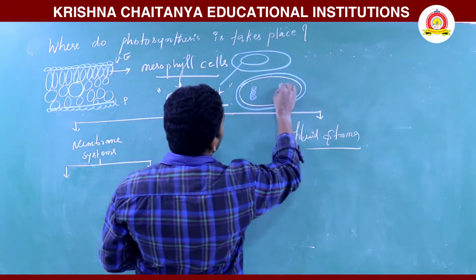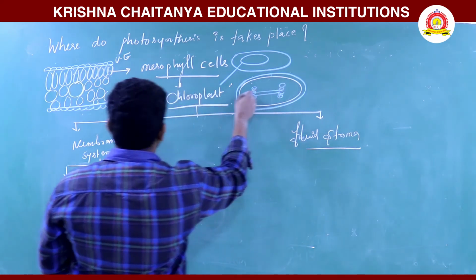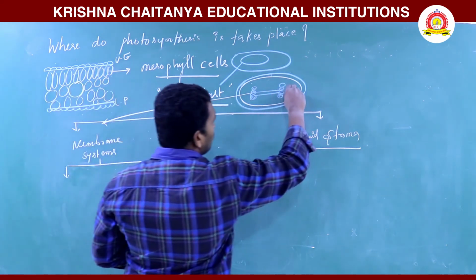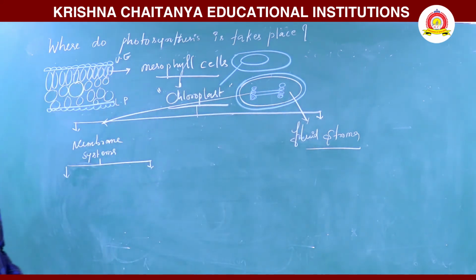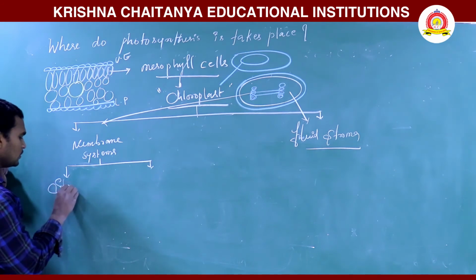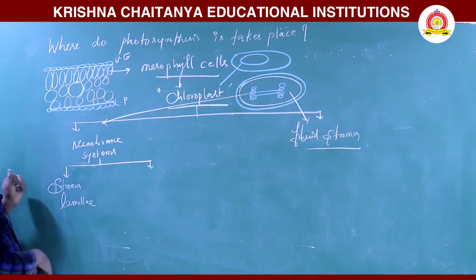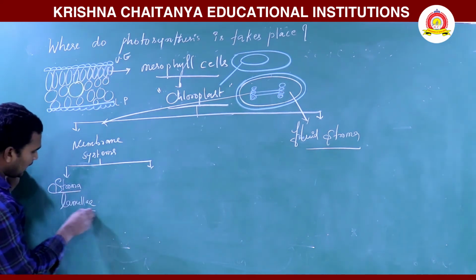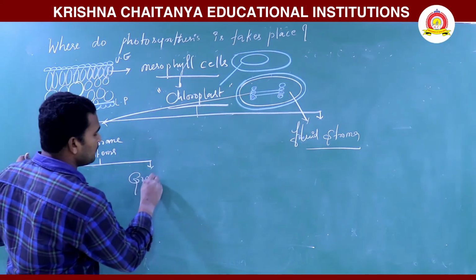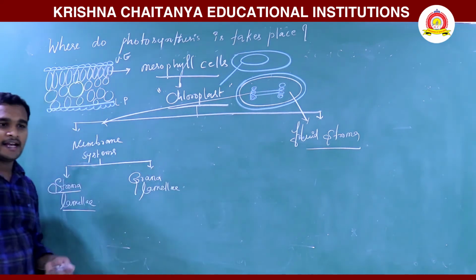This is the membrane system, and this is the fluid stroma. In the membrane system, we have stroma lamellae and grana lamellae.